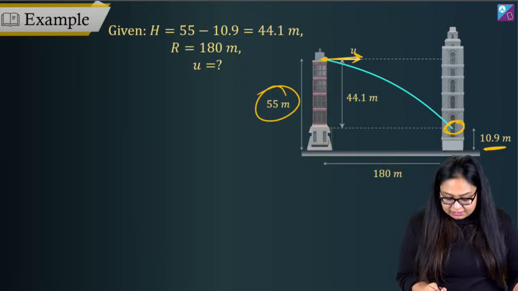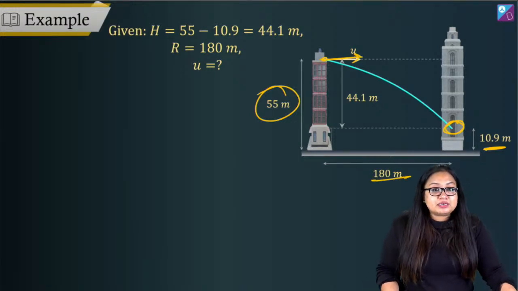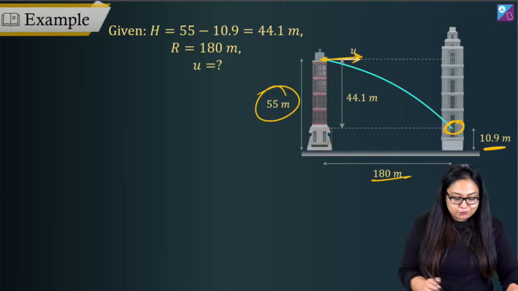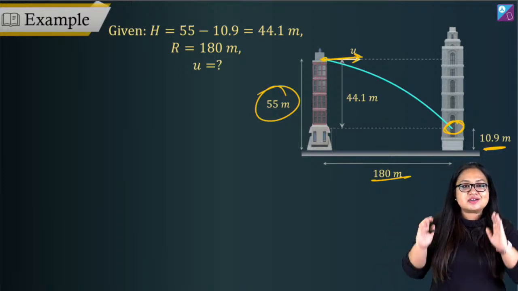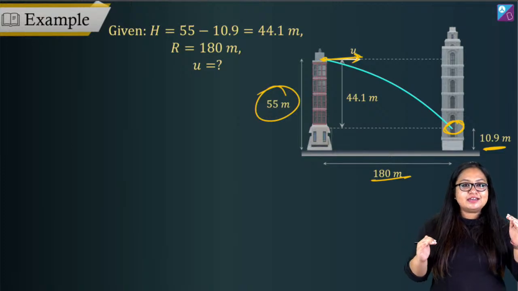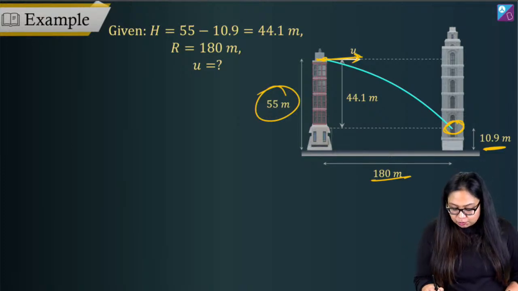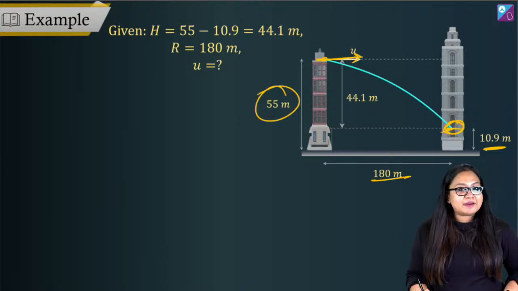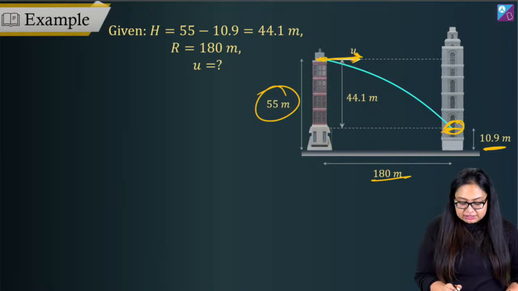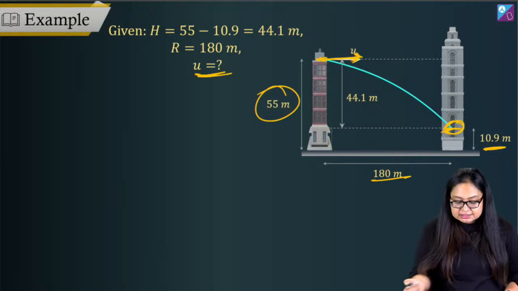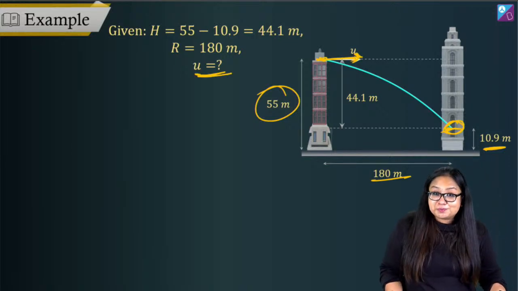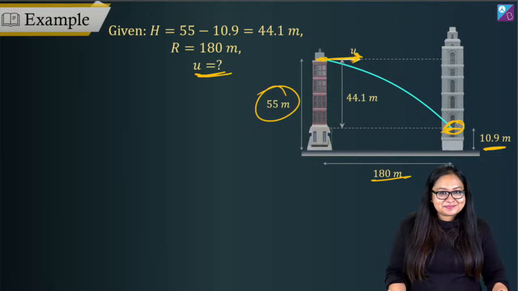The horizontal distance between the two buildings is 180 meters. So, you have 180 meters horizontal distance, and you have these two heights. The ball is thrown horizontally, initial velocity is asked. Come on.